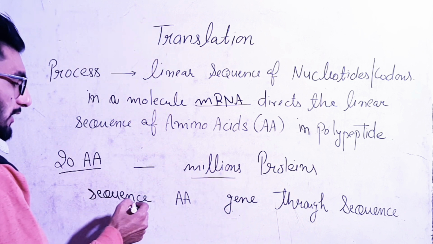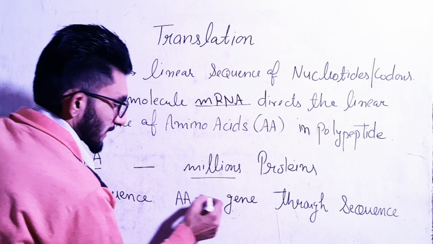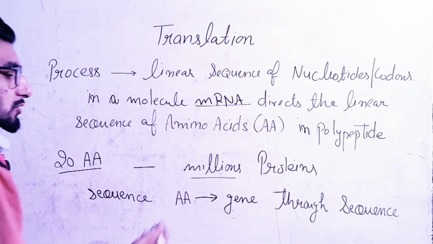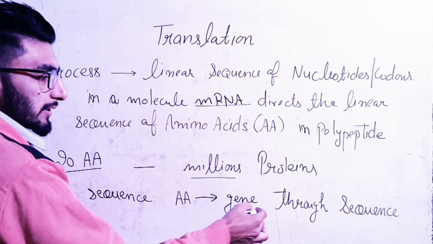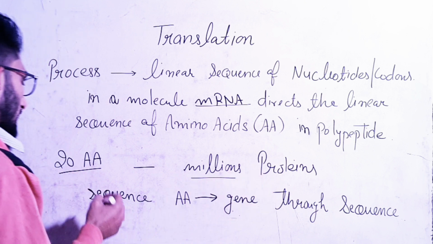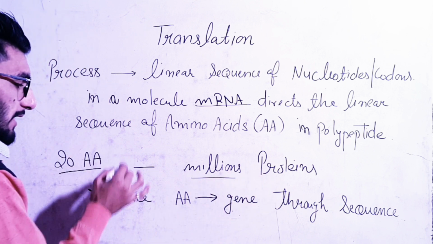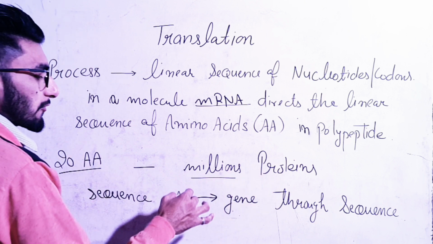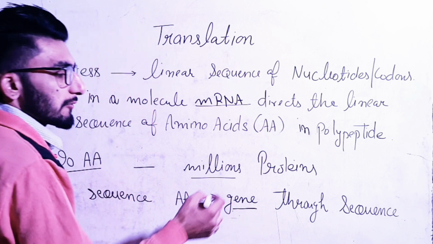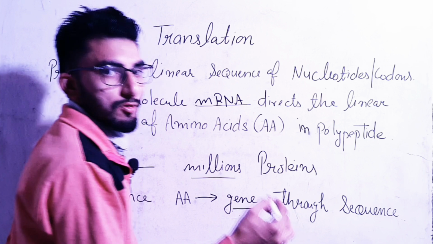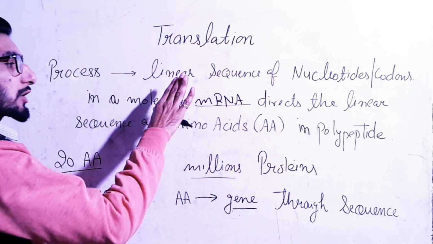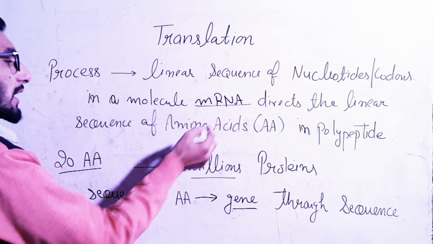Okay, so this sequence of amino acids is directed by a particular type of gene or cistron. ठीक है, because this gene has a particular sequence of nitrogenous bases. Clear? So 20 types of amino acids हमारे पास हैं. So these 20 types of amino acids are directed by a particular type of gene, ठीक है, which has a particular sequence of nitrogenous bases. Clear? So in translation, what is going on?